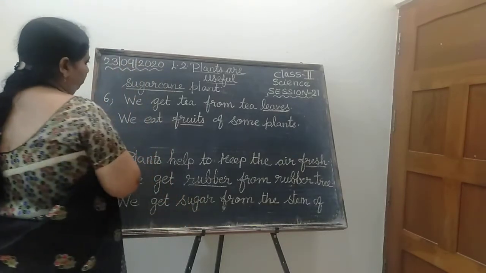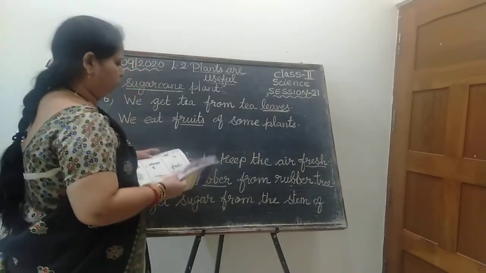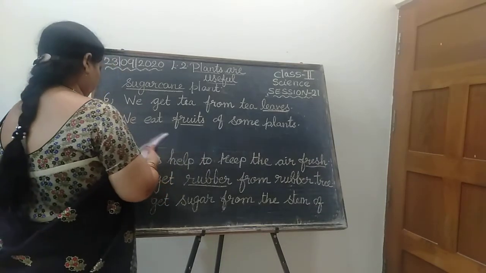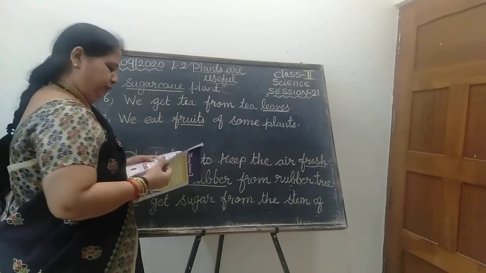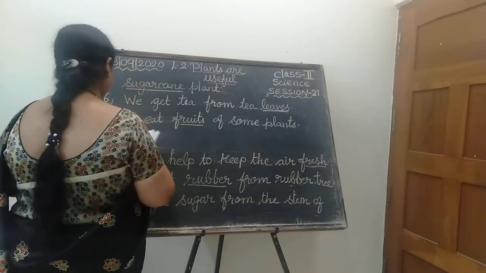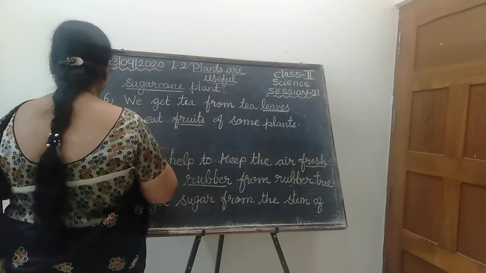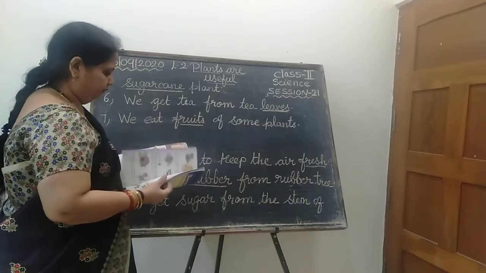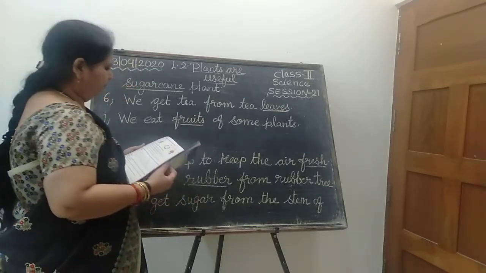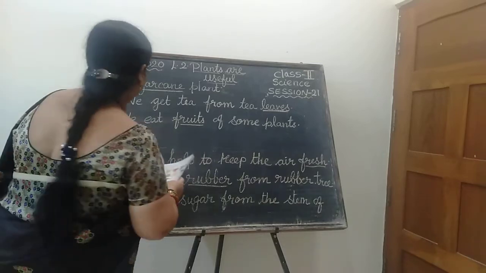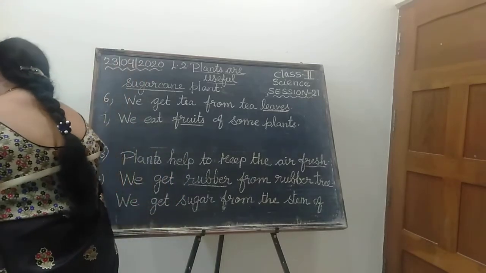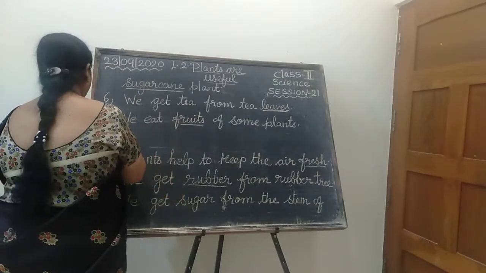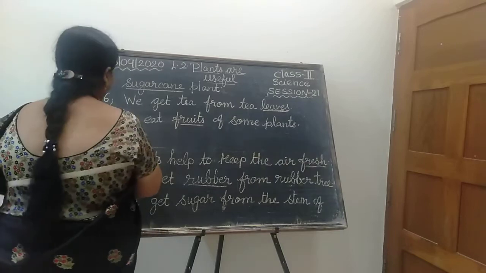Seven is enough for you, the others I will give in the next exercise, choose the correct word. Copy down these fill in the blanks. Big plants provide what? Eighth one, this is the last one. Big plants provide shade.